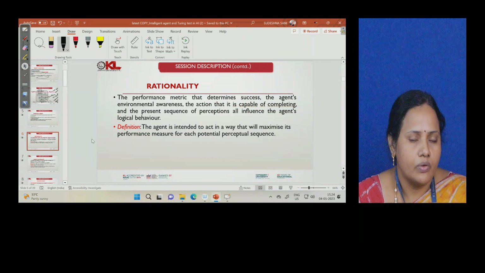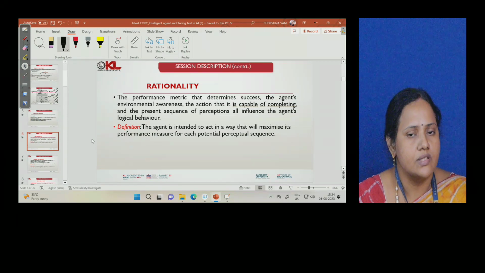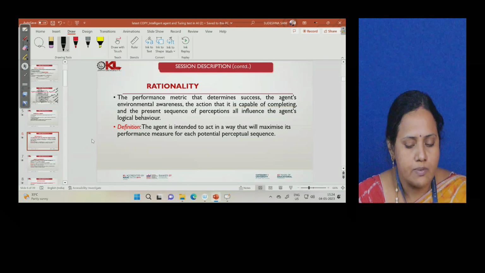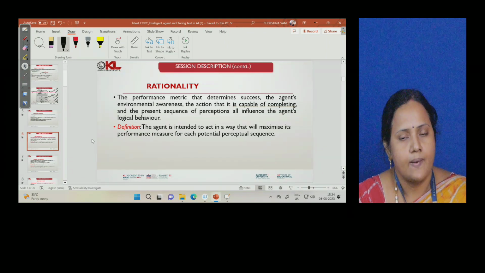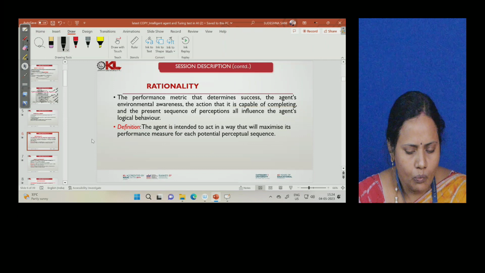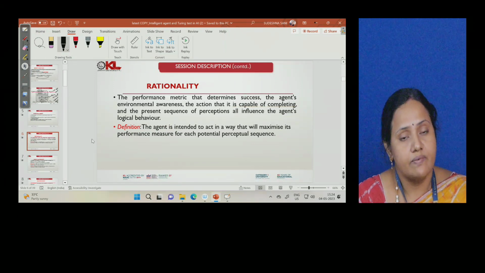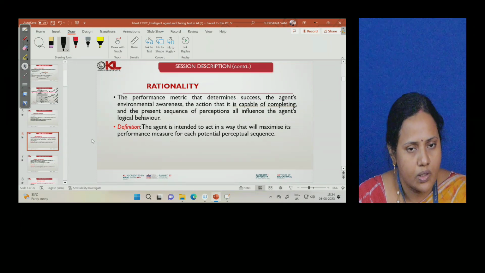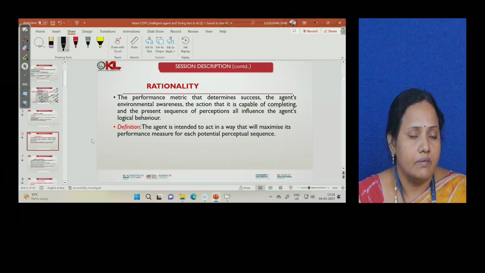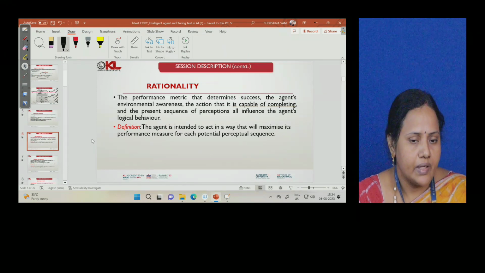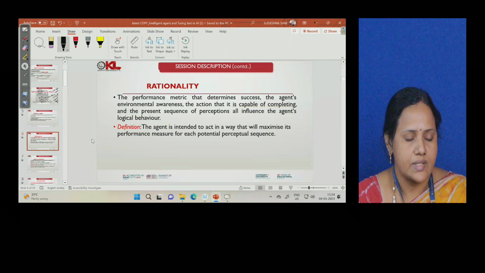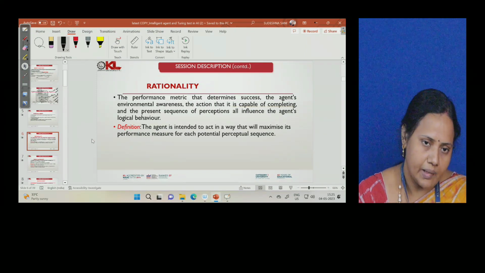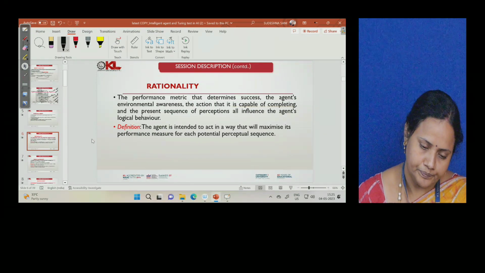Furthermore, we can also define it like this: an agent is intended to act in a way that will maximize its performance measure for each potential perceptual sequence. What do we mean by that? Whatever sequence is given to us, and the sequence is nothing but the perception or continuous observations we have here, when that is converted into a particular action, the performance measure will go on increasing. When we have the highest performance measure, that means we have reached the ultimate target or aim.